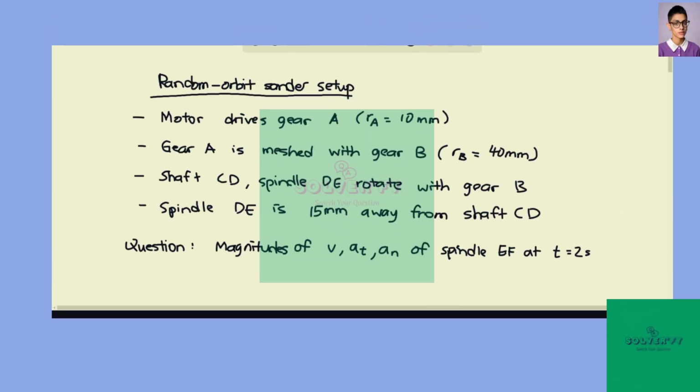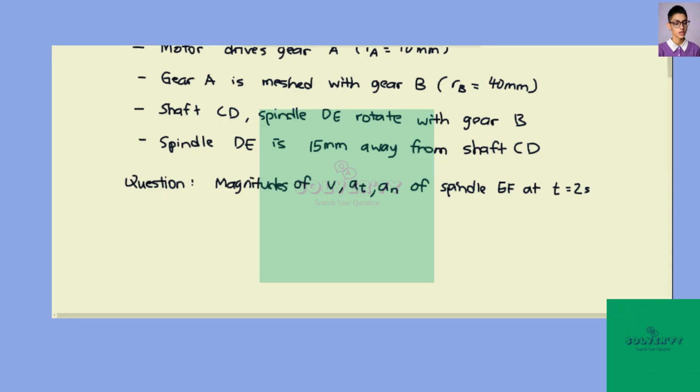In this question, we have a random orbit sender setup. So the motor in the center drives gear A. The radius of gear A is 10 mm. Gear A is matched with gear B, where the radius of B is 40 mm. Shafts CD, spindle DE. Based on the diagram, they are going to rotate with gear B, and spindle DE is 15 mm away from shaft CD.